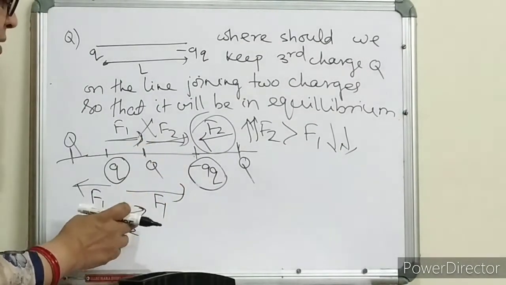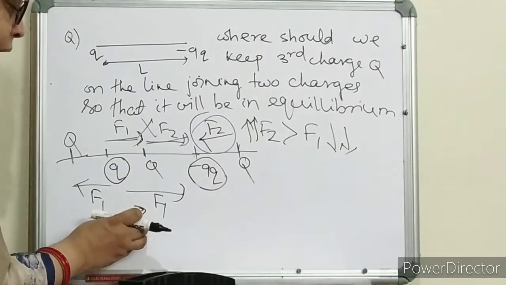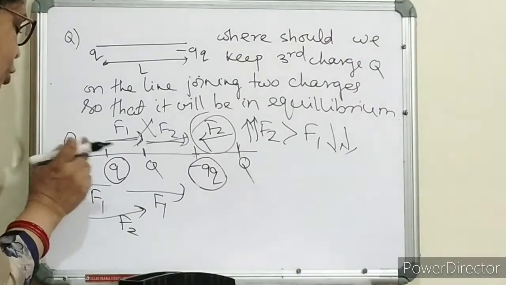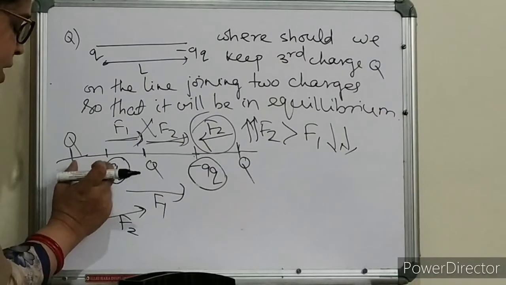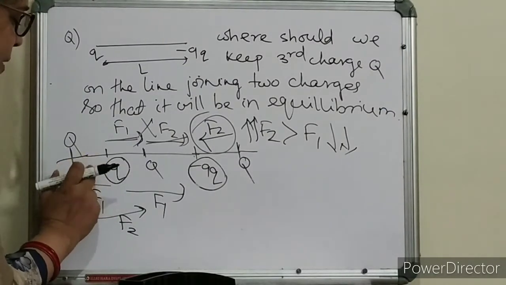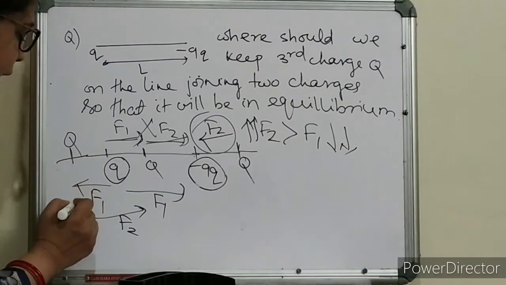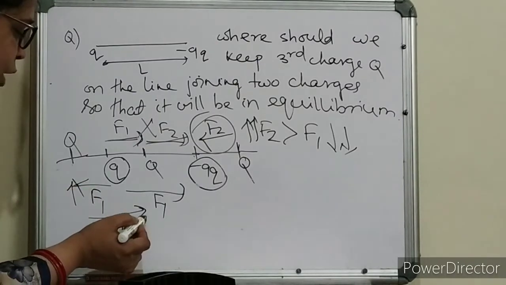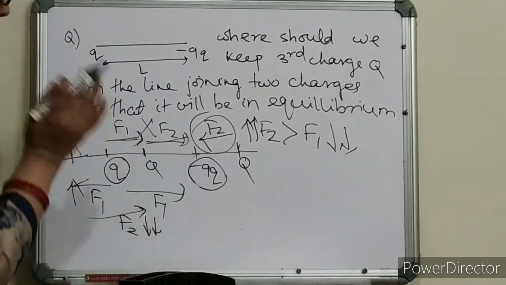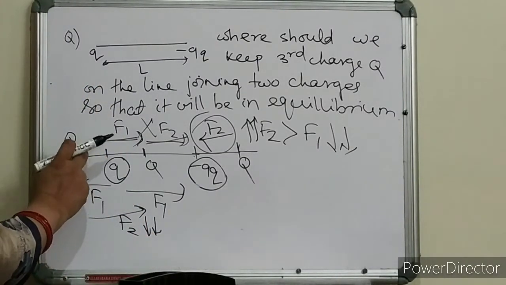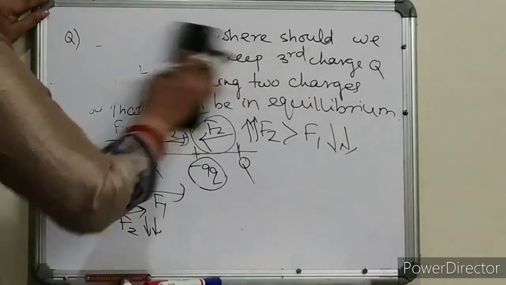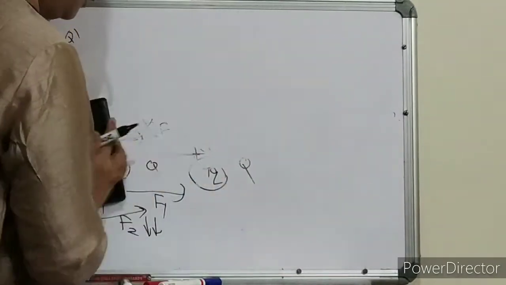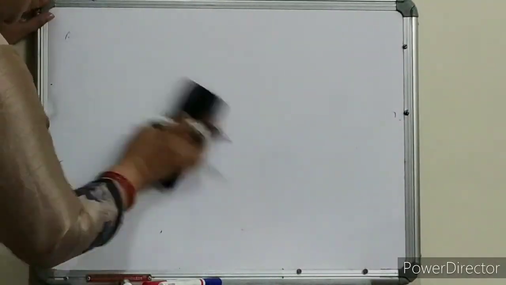So this force will be a little less, and I am keeping this Q close to this Q, so I am decreasing the distance for this smaller charge. That means I am trying to increase this force and decrease the other force. So there is some possibility of getting the neutral position over here. Let us see whether we are getting it or not. So concept-wise it is clear.